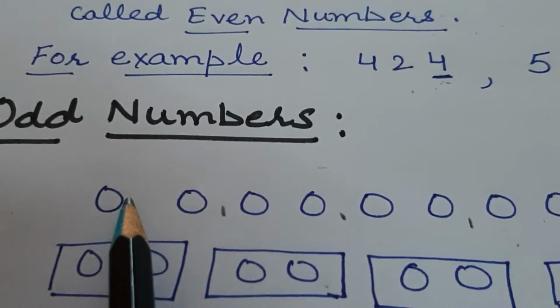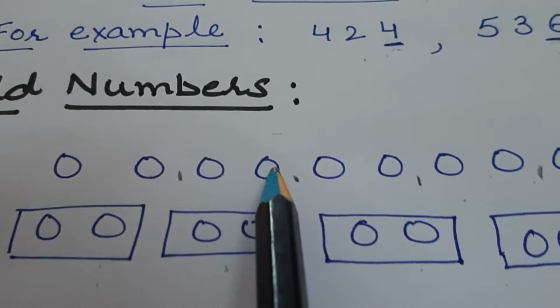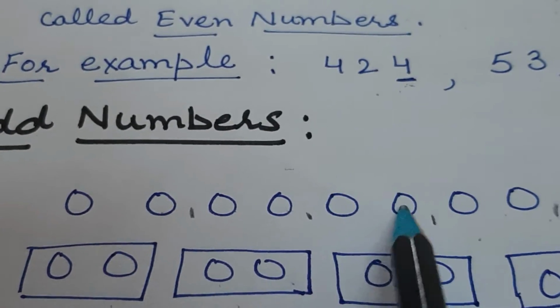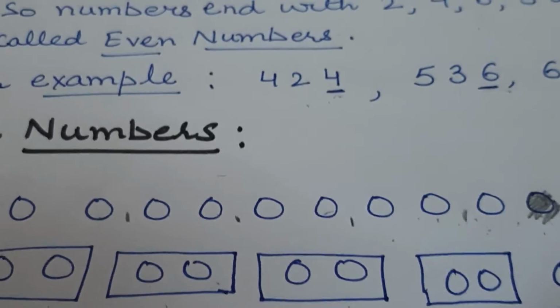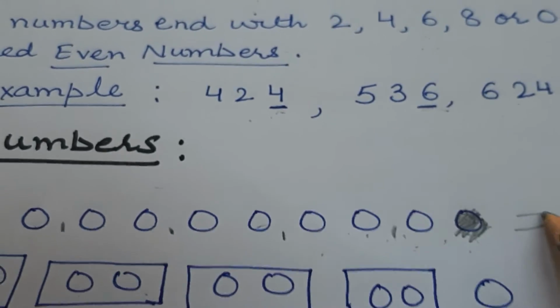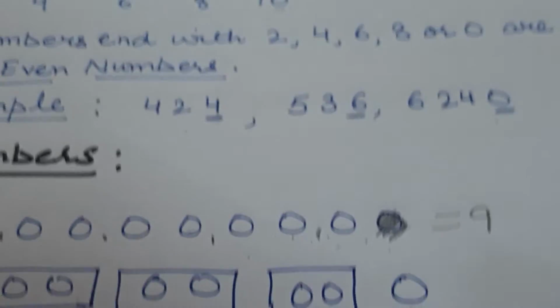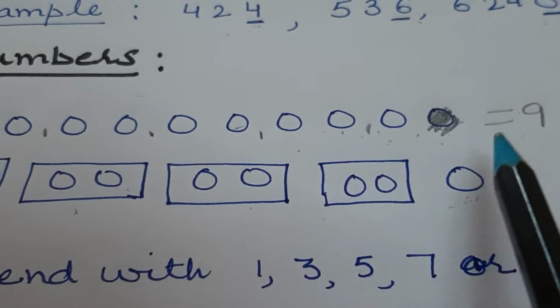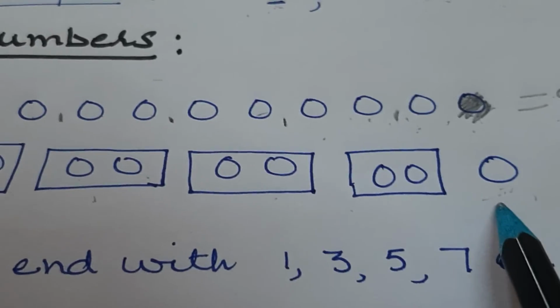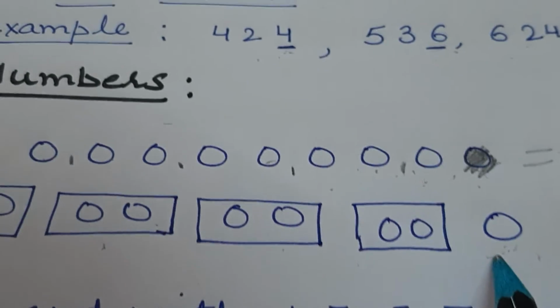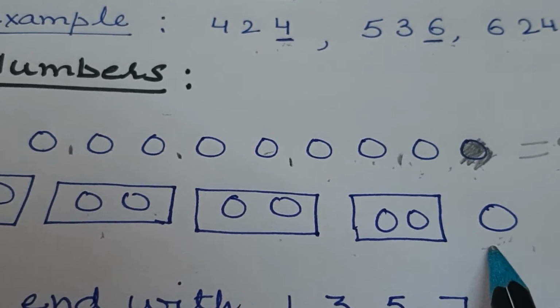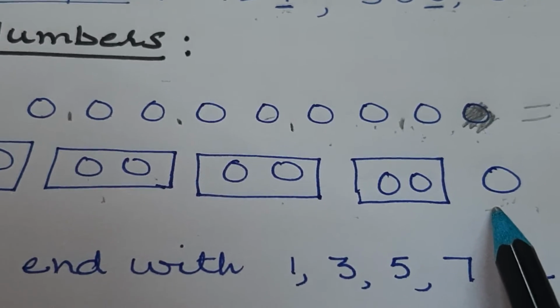Like count 1, 2, 3, 4, 5, 6, 7, 8 and 9. So total number of balls are 9. So it means anything that is left unpaired means that number is odd number.